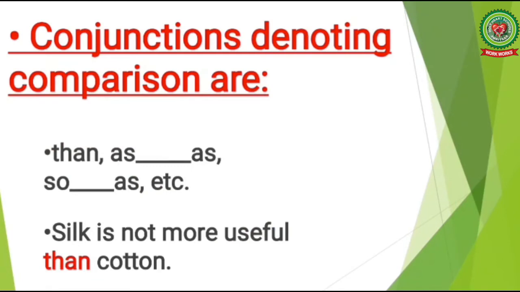The next subordinating conjunctions denoting comparison are than, as dash as, so dash as, etc. Let's read the examples. Silk is not more useful than cotton. Here in this sentence, the conjunction than is the conjunction denoting comparison.